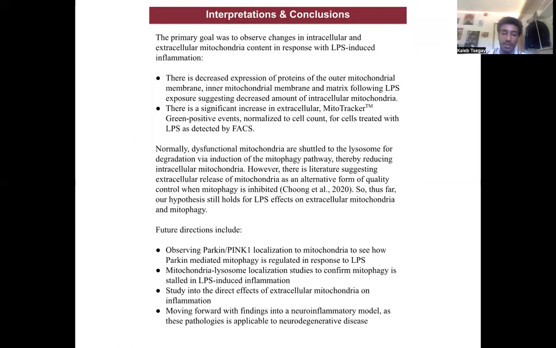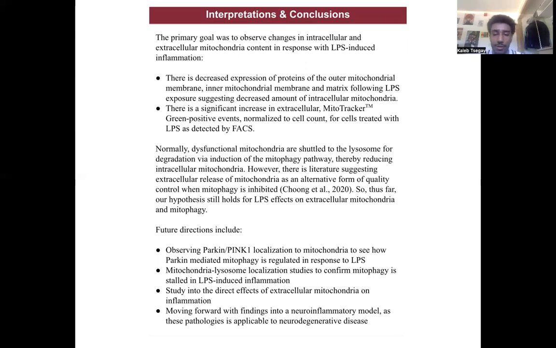In summary, in my thesis, I was able to confirm that LPS reduced mitochondrial respiration function and increased oxidative stress due to increases in mitochondrial ROS. Furthermore, I was able to show that following exposure to LPS, there is decreased presence of outer mitochondrial membrane, inner mitochondrial membrane, and mitochondrial matrix proteins, which is very strong evidence pointing towards decreased intracellular mitochondrial content. Finally, I was able to show that there is a significant increase in extracellular MitoTracker Green positive events, which I used as a marker of extracellular mitochondria following LPS exposure.